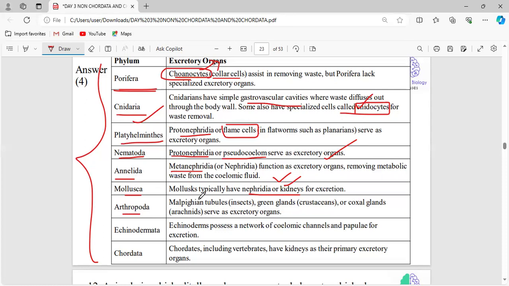In arthropoda, in case of the class Insecta, they use the Malpighian tubule. In case of crustaceans like crabs, lobsters, prawns, shrimp, these are all the organisms under the crustaceans. They use green glands as their excretory organs. In case of arachnids like spiders and all, they use the coxal glands as an excretory organ, right? And in Echinodermata, they use the water vascular system. Like the canal system in Porifera, here the water vascular system is used for the process of excretion. And in Chordata, we know kidney will be the primary excretory organ. Right?